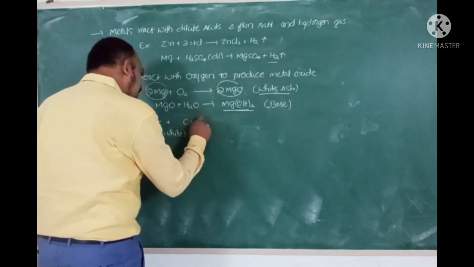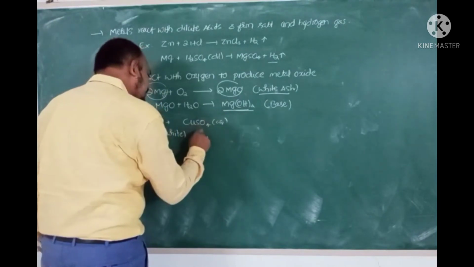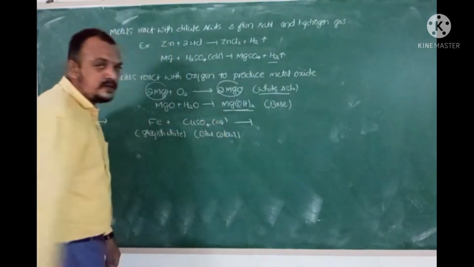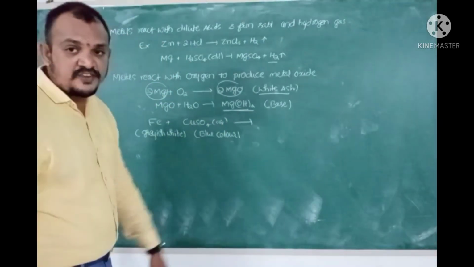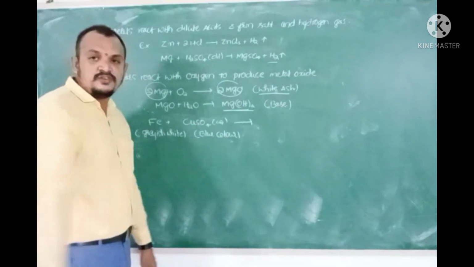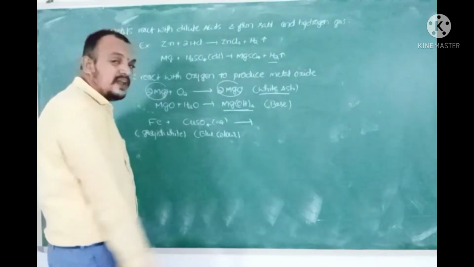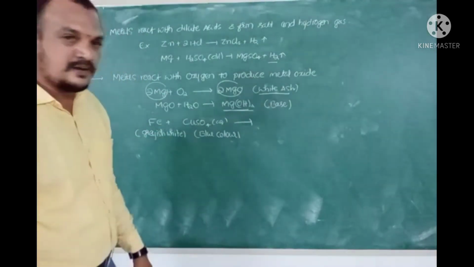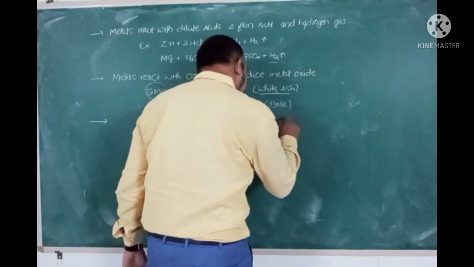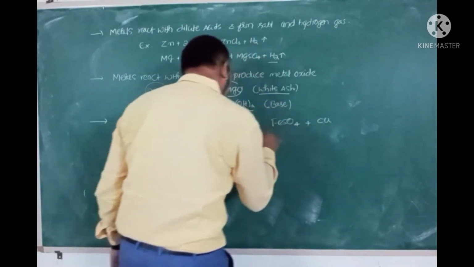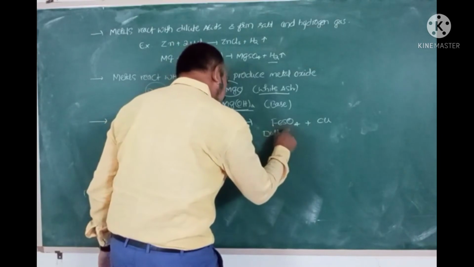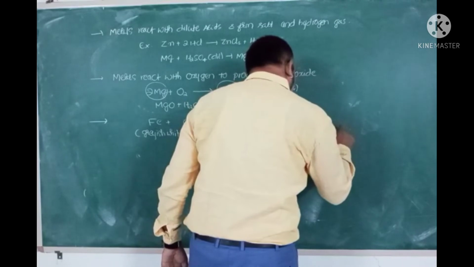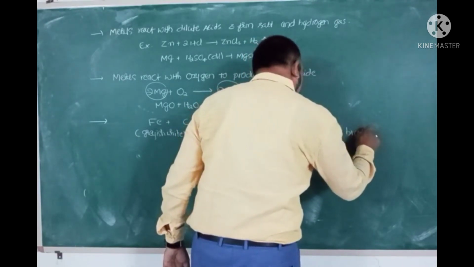when it is taken into an aqueous solution of copper sulfate, which is blue in color, and if you leave the setup for some time without disturbing, after some time you can observe that the blue color of the solution fades out and changes to a dull green color, and you can observe a reddish brown coating of copper on that iron. This is due to the formation of FeSO4 plus Cu. FeSO4 is dull green in color and copper is coated as a reddish brown deposit onto that iron.